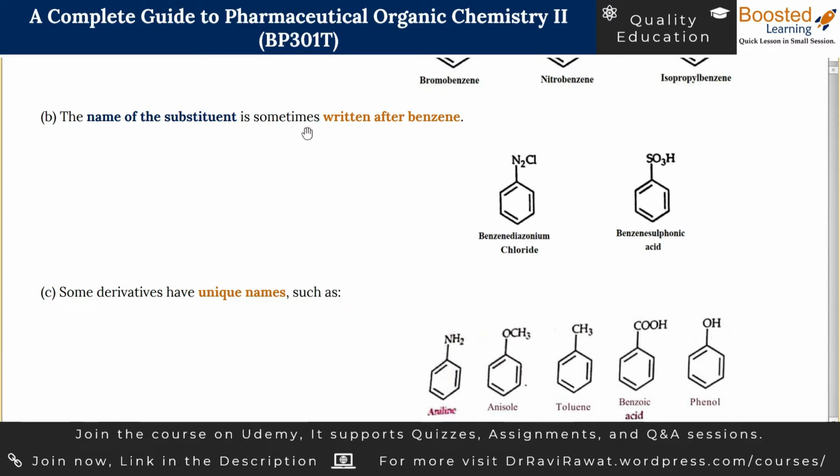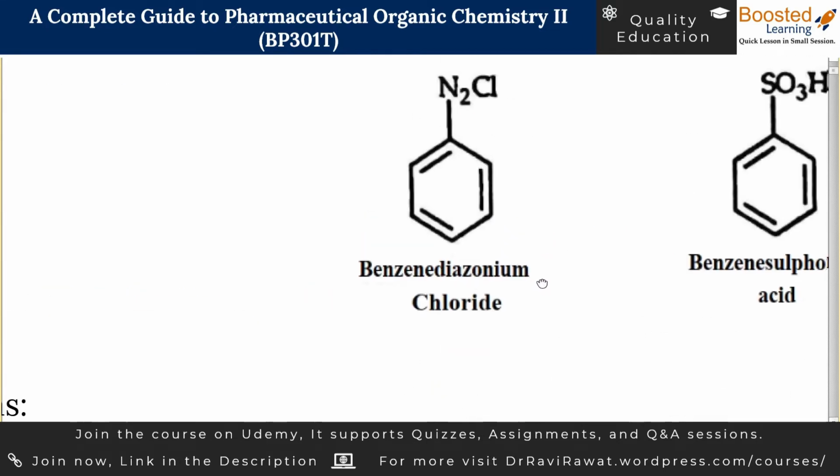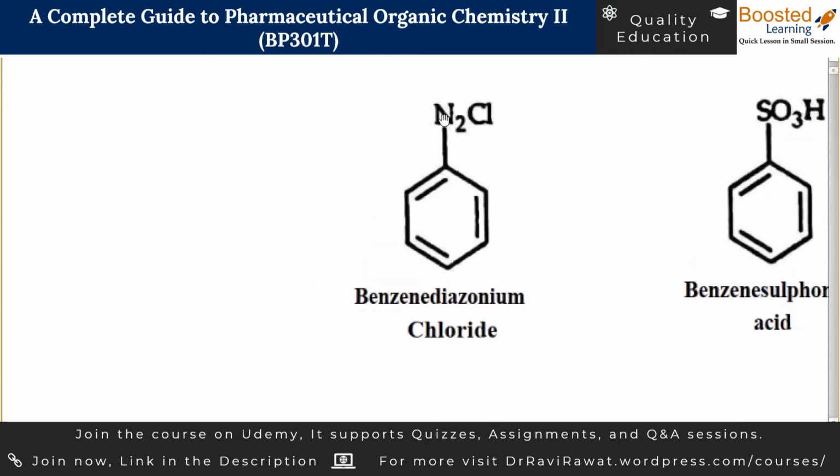It is just giving you case studies that sometimes the name of the substituent is used as suffix. So the examples are, whenever the benzene is attached with 2 nitrogens followed by a halide like chlorine, you can name it as benzene diazonium chloride.